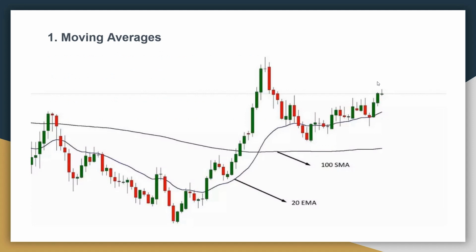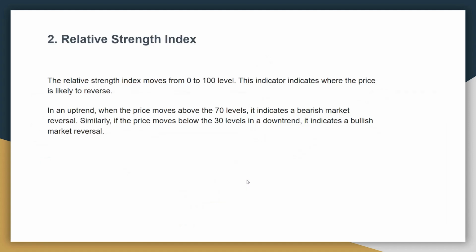This is the moving average chart. Here they indicate that if the 20 moving average and the 100 moving average candles are above the moving average, then you should buy stock.